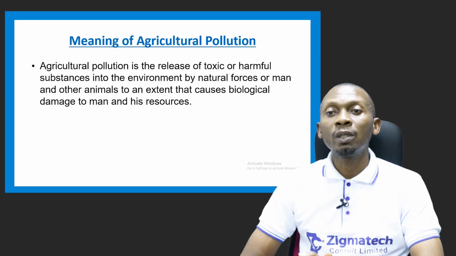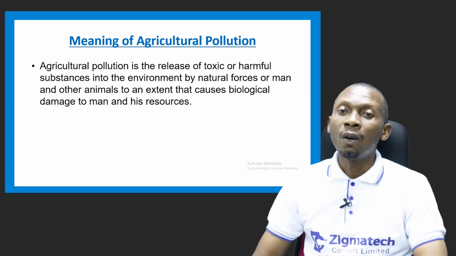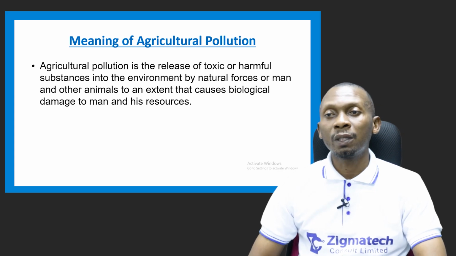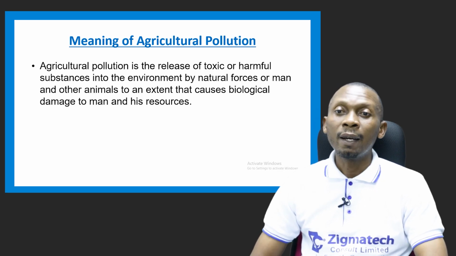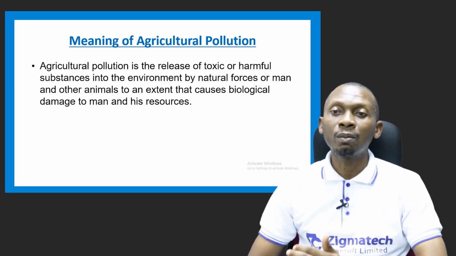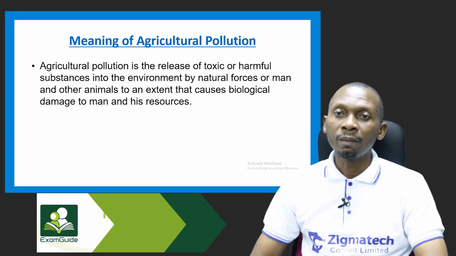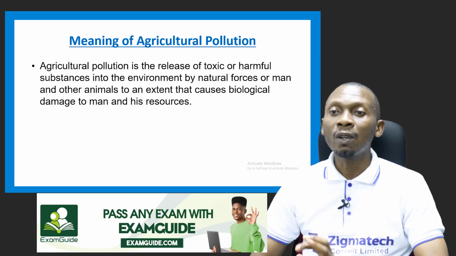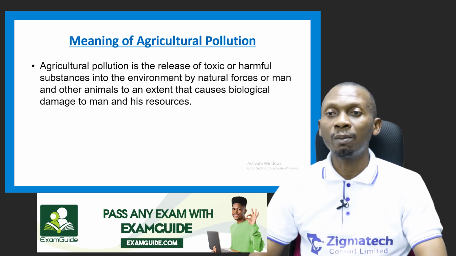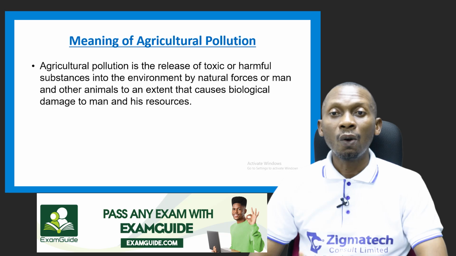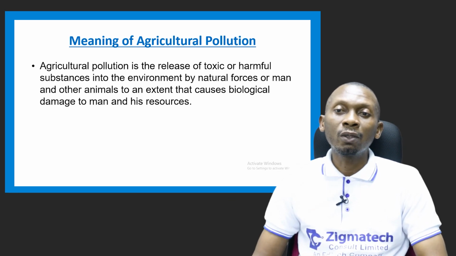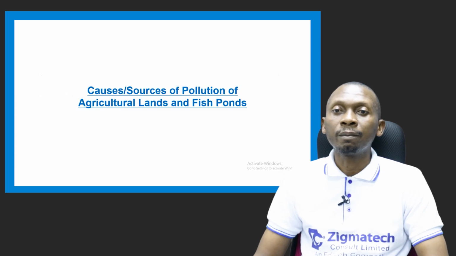Now, agricultural pollution is the release of toxic or harmful substances into the environment by natural forces or by man and other animals to an extent that causes biological damage to man and his resources. So it has to do with the release of toxic substances, which are also referred to as harmful substances, into the environment, which could be by natural forces or by man or animals, to an extent that will cause biological damage to man and his resources.